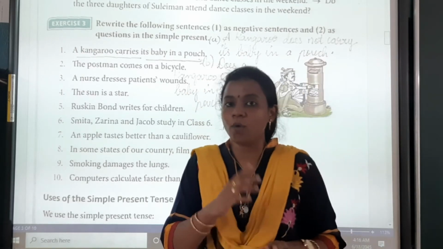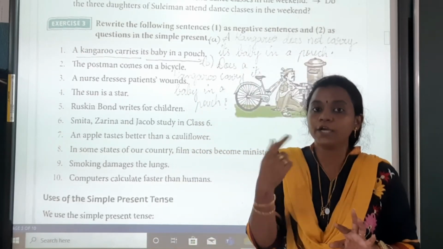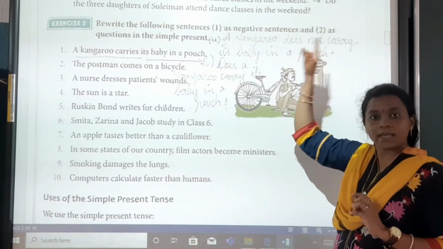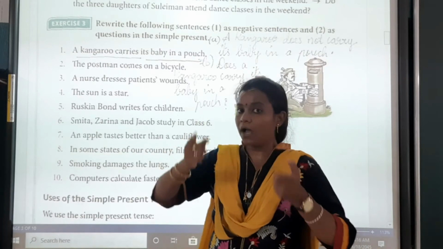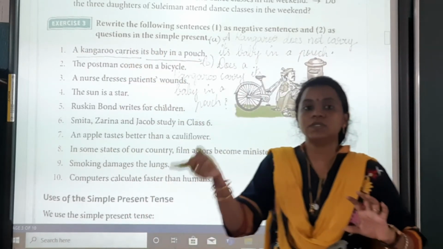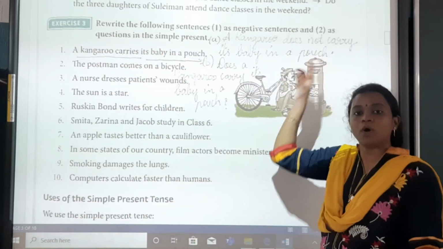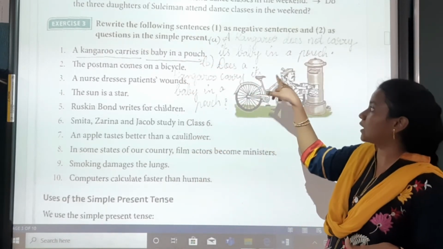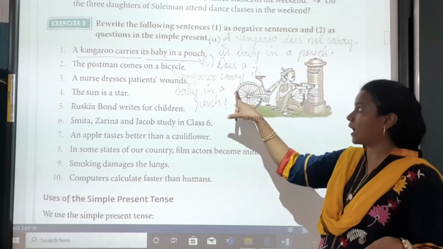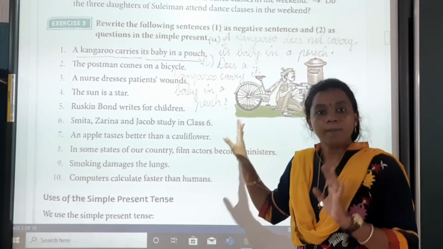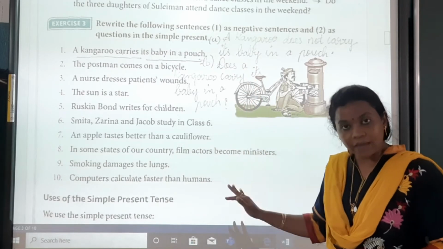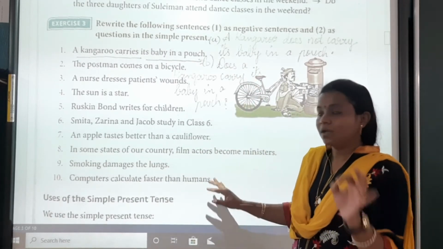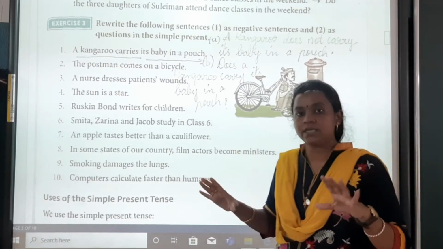So in the negative form, what will come? Does or do? Does will come. A kangaroo does not carry its baby. Now that does has come, we will change carries to the base form of the verb, that is carry, in a pouch. And in question form, what will come? Does a kangaroo carry its baby in a pouch? The same way we are going to do the rest of the sentences. I will explain to you. This is the basics I am giving, and the full exercise I will explain to you.